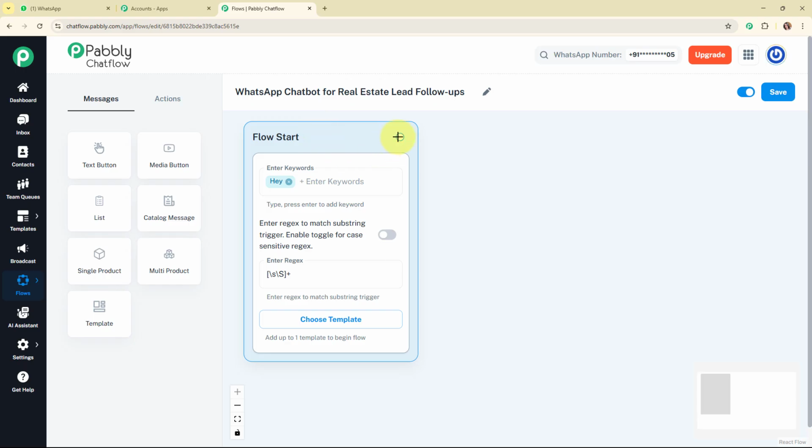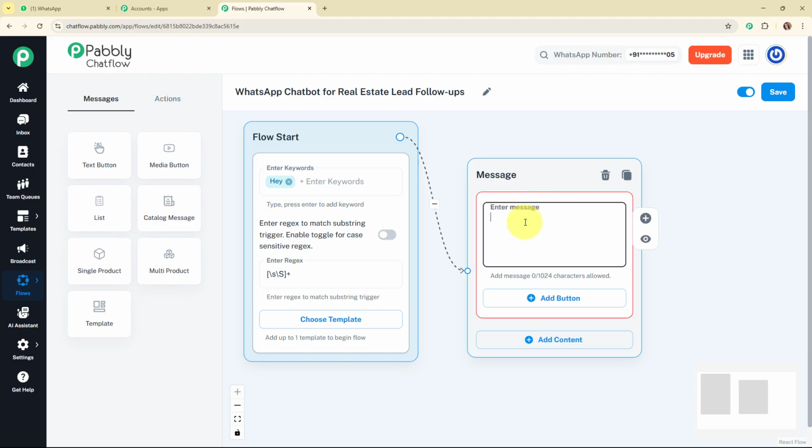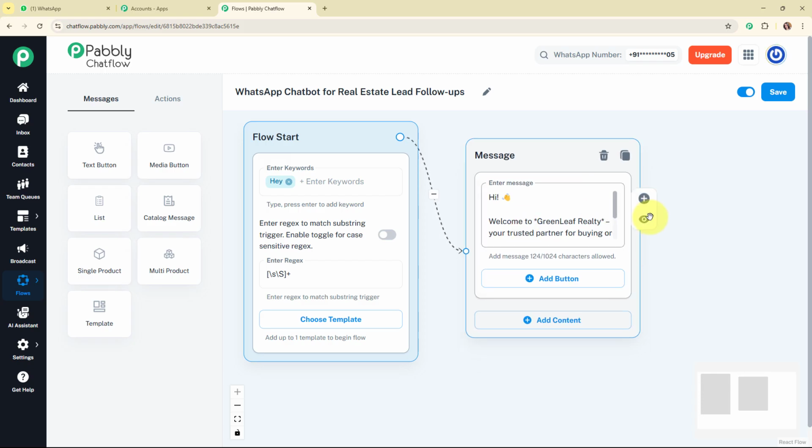Let's move forward. Once my chatbot is triggered, I want to send a hello or a welcome message to my lead first. For that I'm going to add a text box over here, and enter the text: Hi, welcome to Greenleaf Realty, your trusted partner for buying or renting homes. What would you like to do today? You can see I have used asterisks around my company name because I wanted to make this text bold. You can also use this particular format to make your text bold in the message.